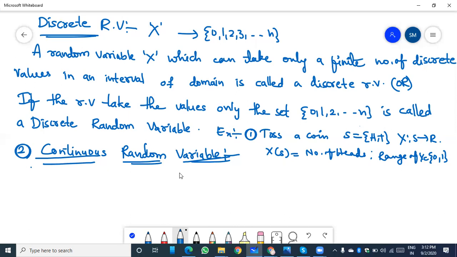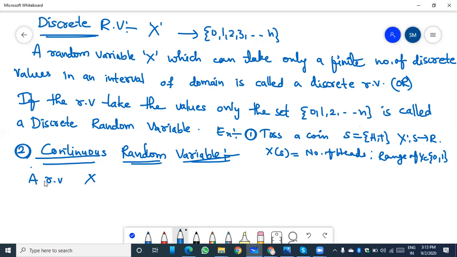The continuous random variable means a random variable X can take all possible values. All possible values means continuous values. Such a type of random variable is called a continuous random variable.